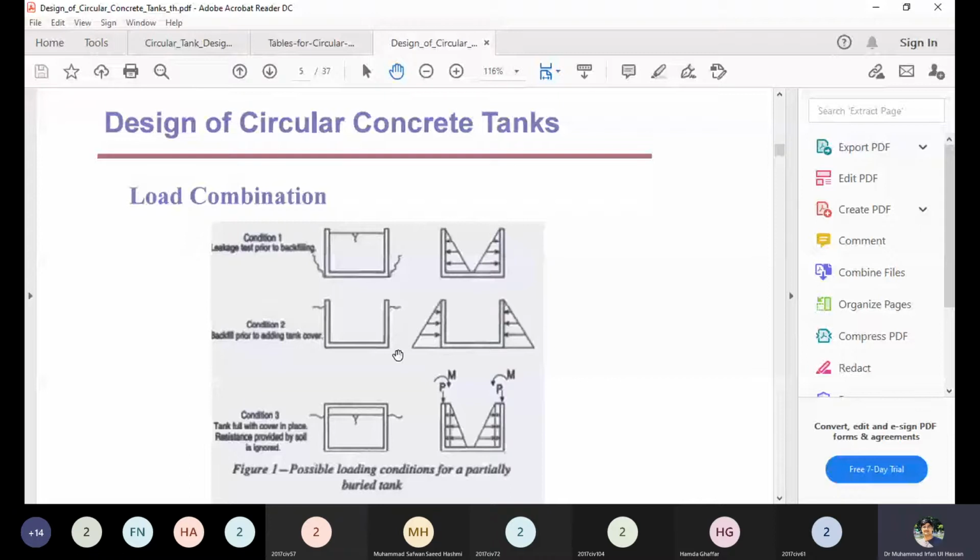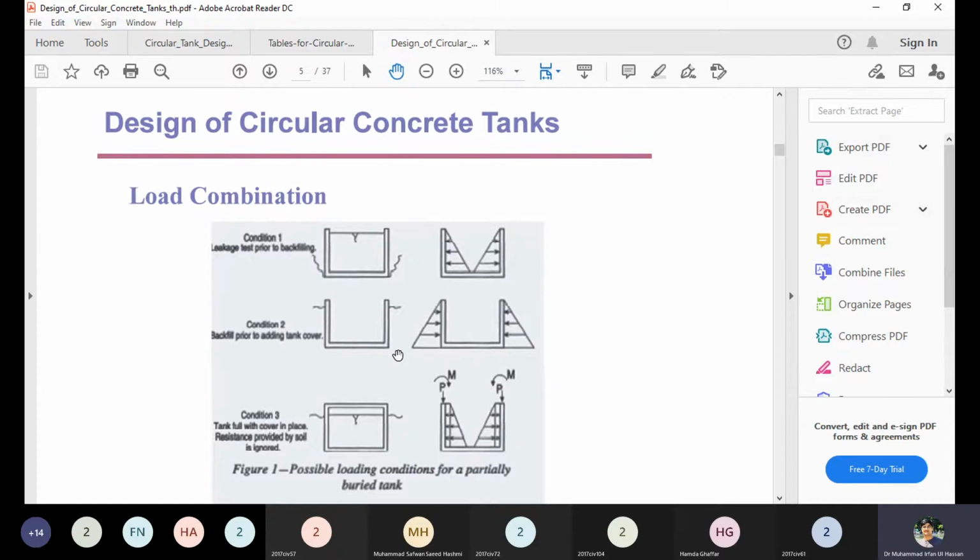So it is possible that sometimes the water is not present in the tank, and then the soil may be critical. Therefore, the critical conditions for circular tank design are not only one condition, but more than one. Condition number one is that the tank is full and the water load is present. Condition number two is that the tank is empty and the water load is not present.